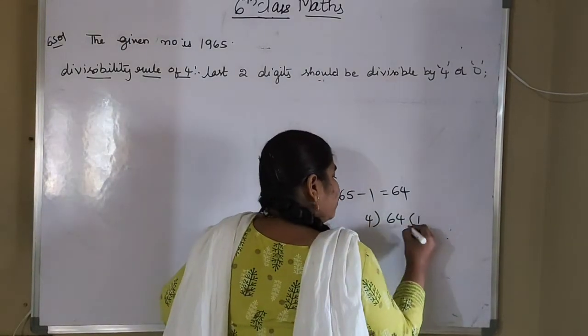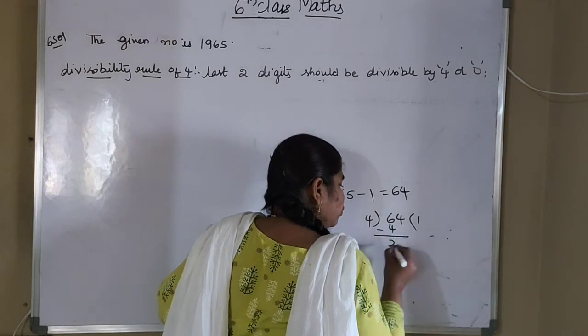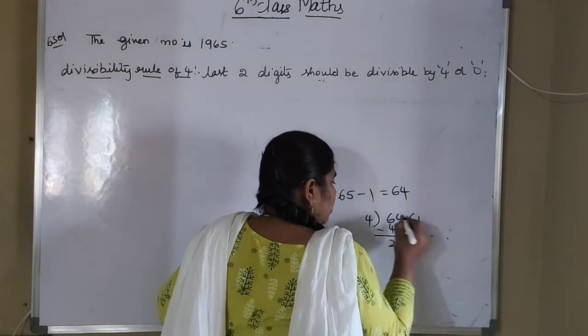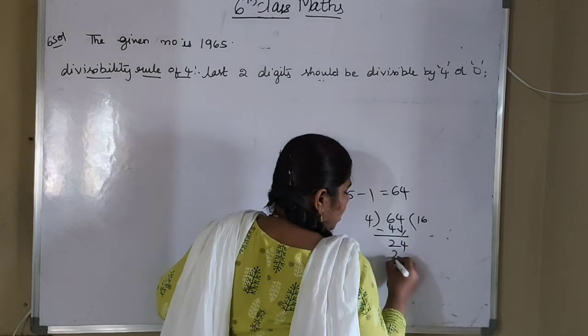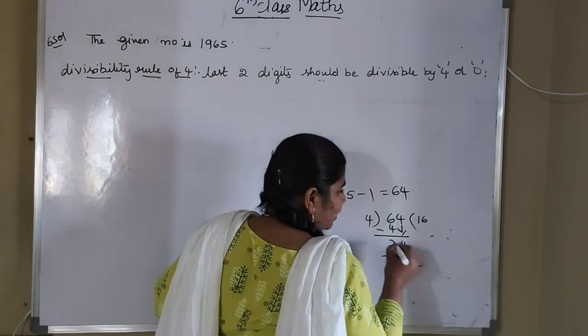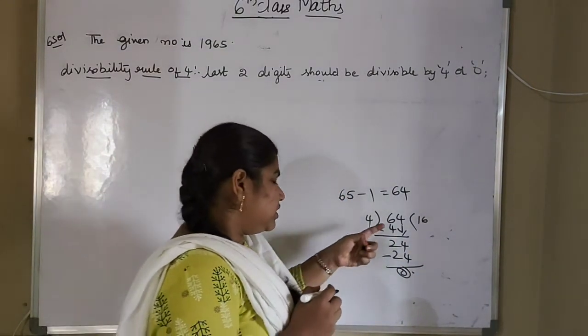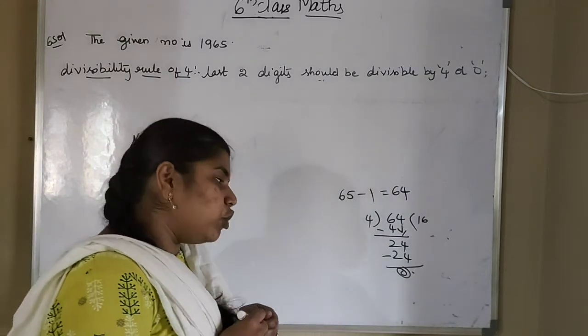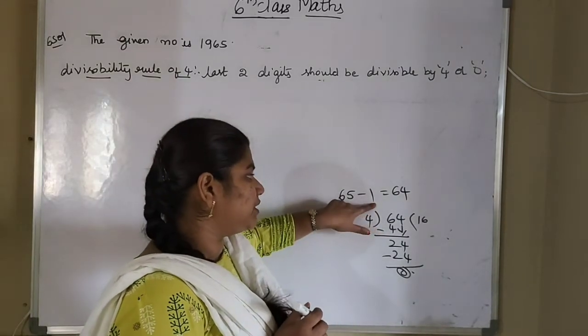So 4 ones are 4. Bring this 4 down. 4 sixes are 24. So you got the remainder as 0. That means 64 is divisible by 4. So what is the smallest number that should be subtracted?